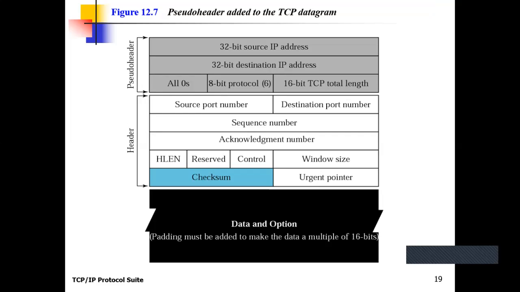Identification is the protocol field. Okay, how does the IP protocol identify which type of destination process is available at the destination side, either TCP or UDP? Here in case of TCP it is 6. Okay, so this is all about the pseudo header.